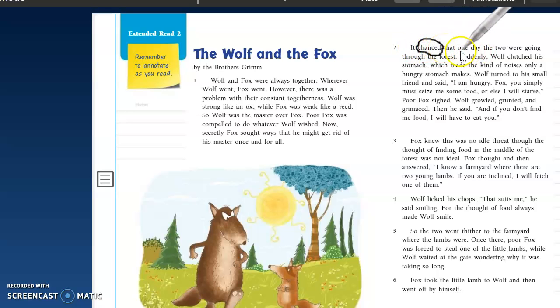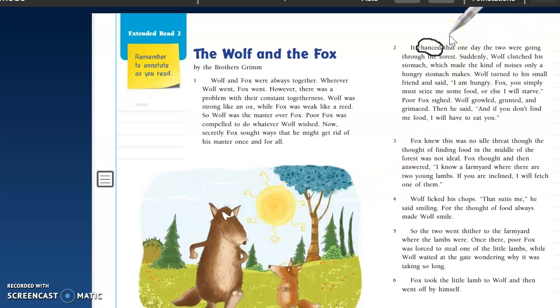So let's pretend for a second that we don't know what the word chanced means. Let's go ahead and read this first sentence at the top of paragraph 2. It says, "It chanced that one day the two were going through the forest." So in other words, it chanced that one day the fox and the wolf were going through the forest. And here they are going through the forest.